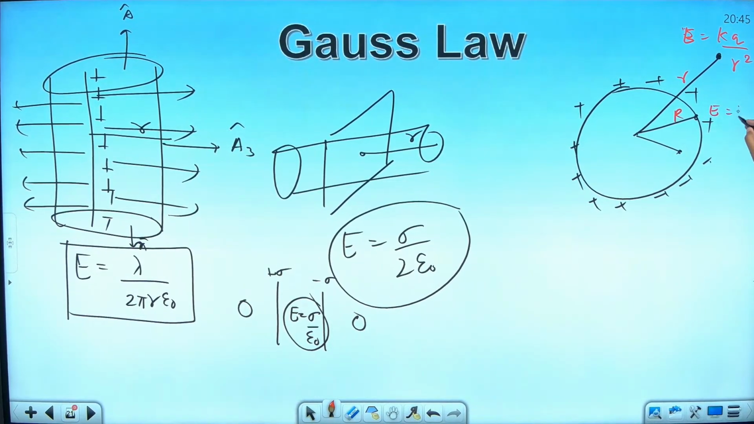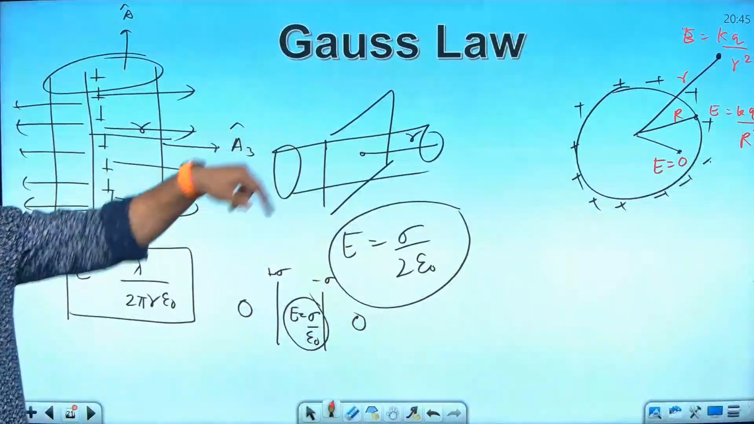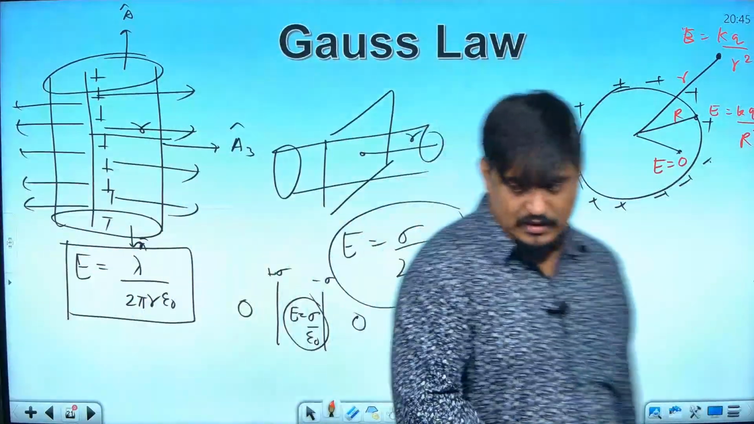Electric field here will become equal to kq by r square, and inside there is no charge enclosed. Electric field will be 0. This question has come in the board examination. Derivation of it is very important, and it is not the only formula you have. In terms of sigma also we have.